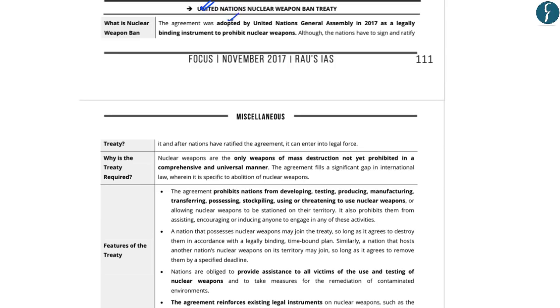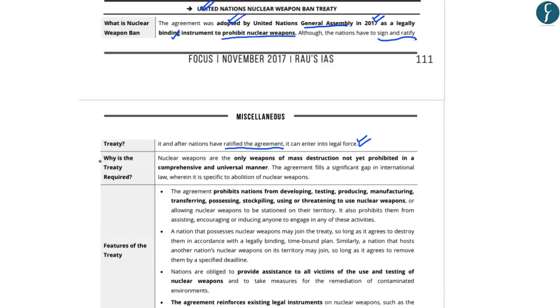Now this treaty was adopted by the United Nations General Assembly in 2017 as a legally binding instrument to prohibit nuclear weapons. But the countries have to sign and ratify it, and it is only after the agreement has been ratified that it could enter into legal force.